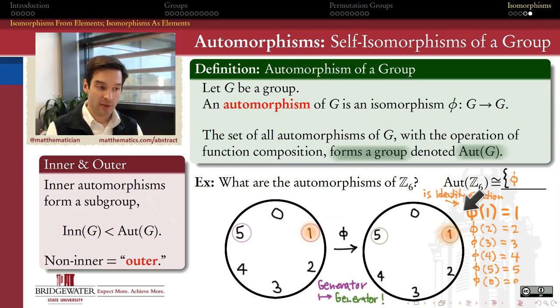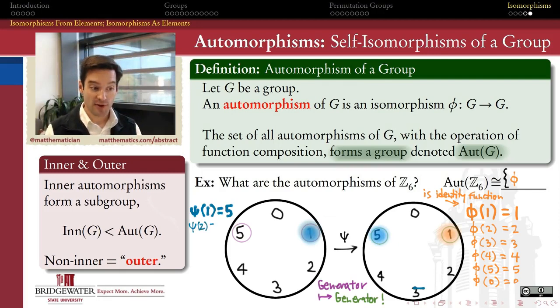So we know for sure that the automorphism group of Z6 has an identity element. That element, remember, is a function. It's the identity function. All right, so what if I make the other choice? What if instead I choose to send 1 to the other generator, 5, for Z mod 6? If I send 1 to 5, then I have to send 1 plus 1 to 5 plus 5.